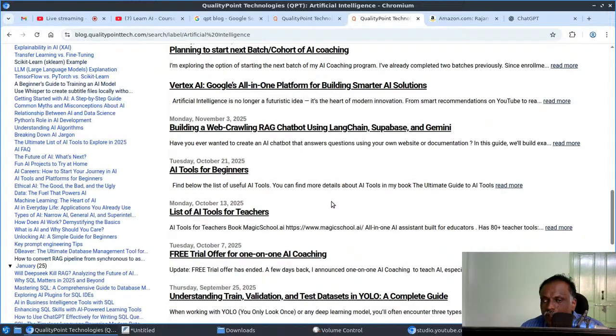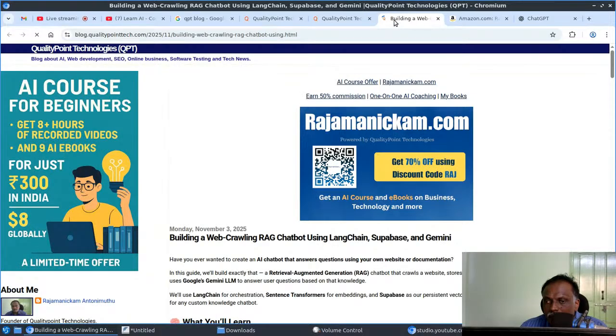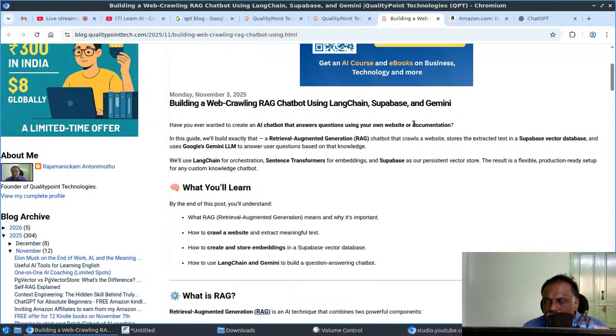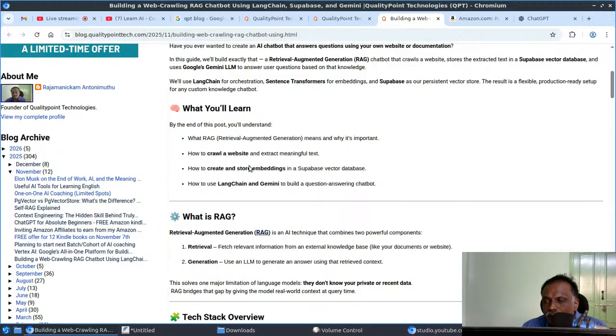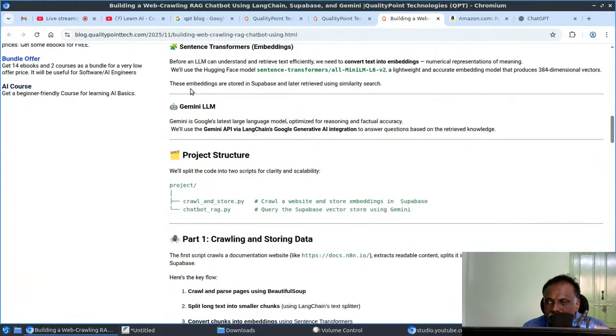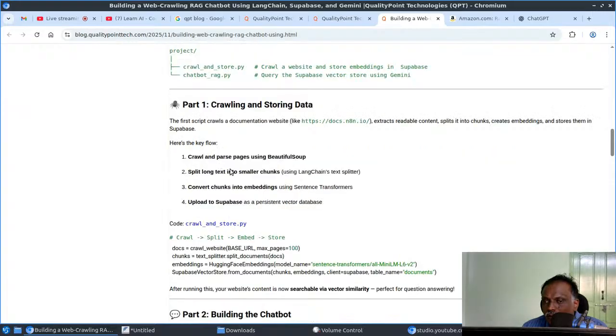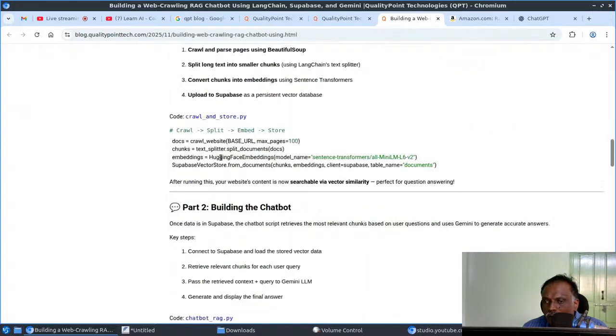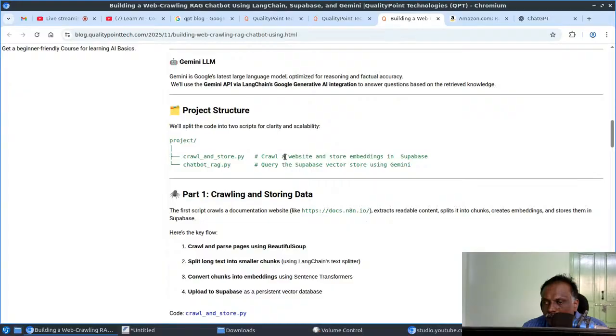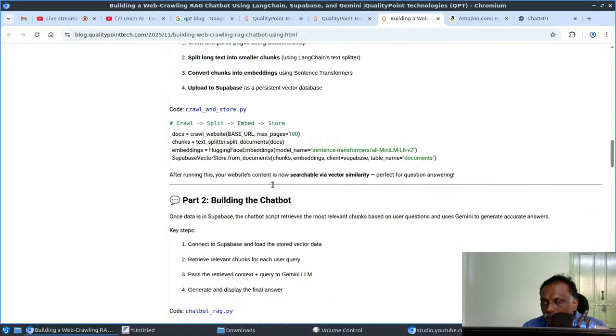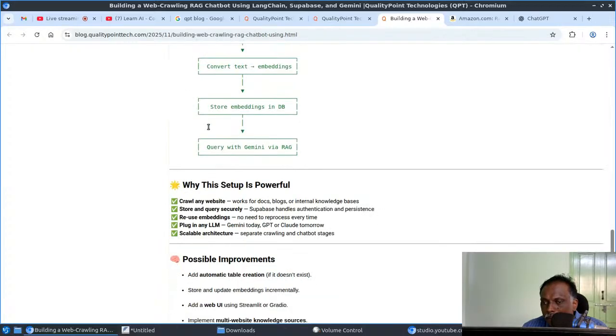This one is a good sample. Suppose you are looking for a good sample for creating a RAG-based chatbot with a crawling feature and a Supabase-based database or any kind of vector database, this one is very useful. In this blog post I provided a clear explanation, and it has two pieces of code. One is for crawling a website and storing embeddings in Supabase, crawl and store. The other one is the chatbot RAG. I explained everything. It's a very simple, but full-fledged RAG application.